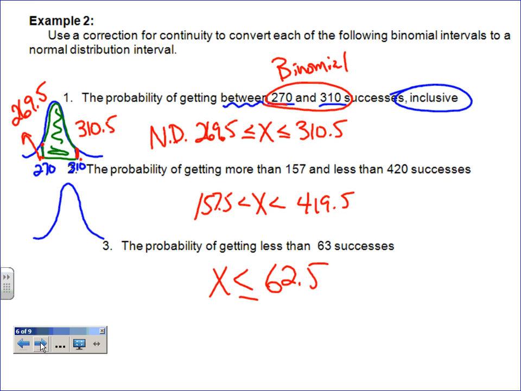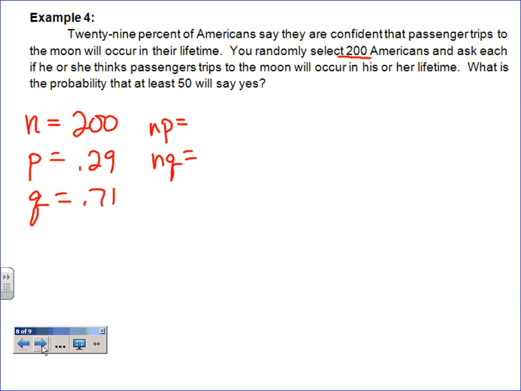And so let's see if we can figure this out. So np is probably the one we're going to do first, because it is the smaller of the two, and so we might as well know if that's bigger than or equal to 5. And np here is 58, and so we're good. If we want to know, we could do nq, and I believe that ends up being the other 142. And you notice that adds to 200, of course, because of the percentages. So it works.